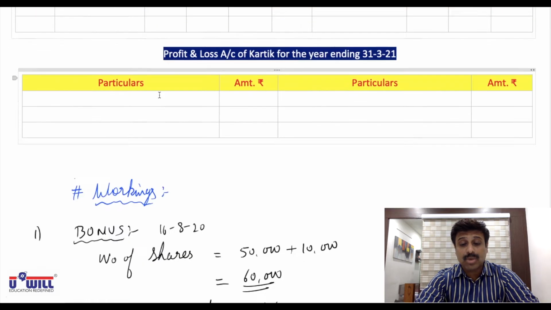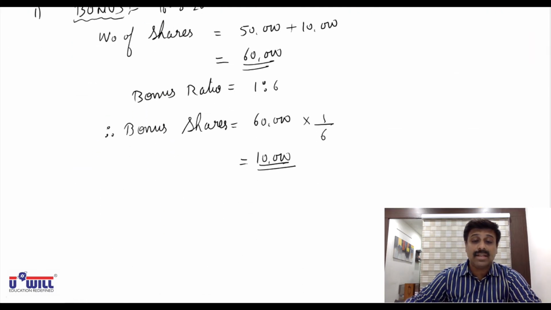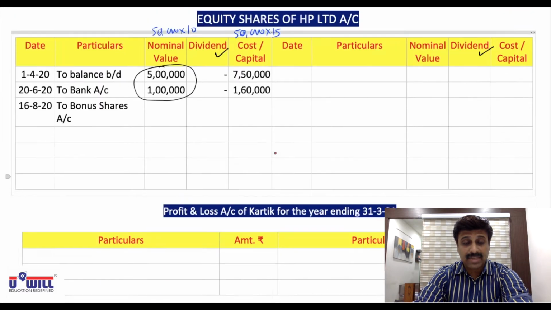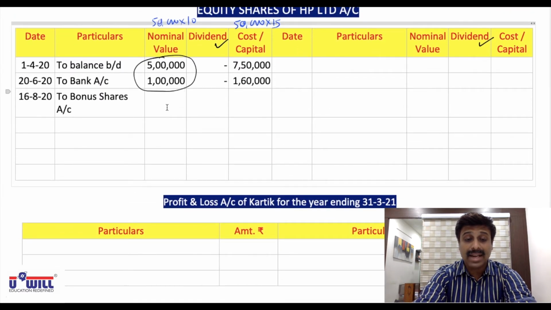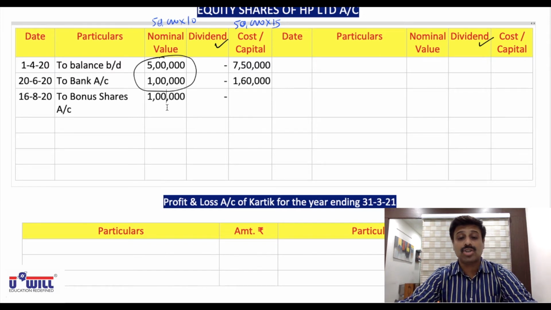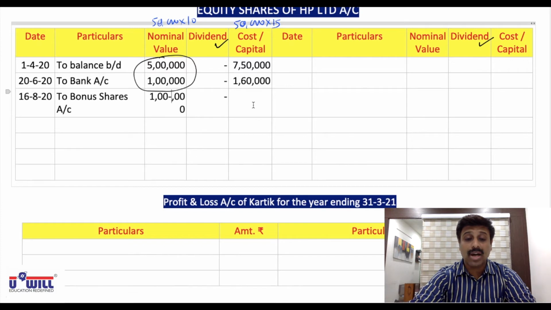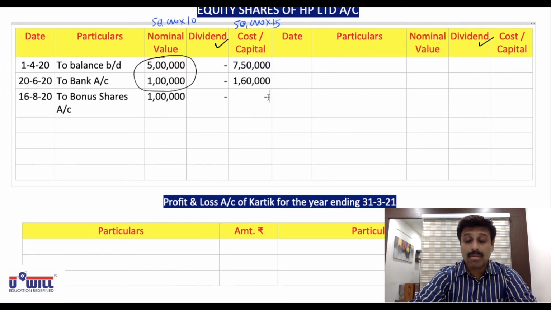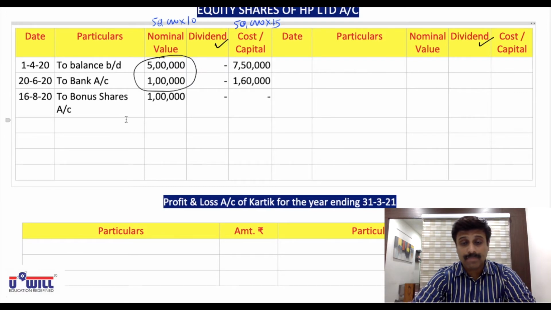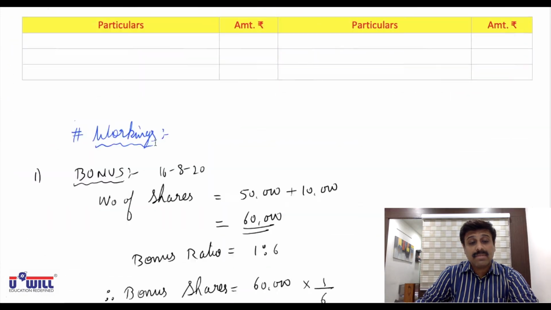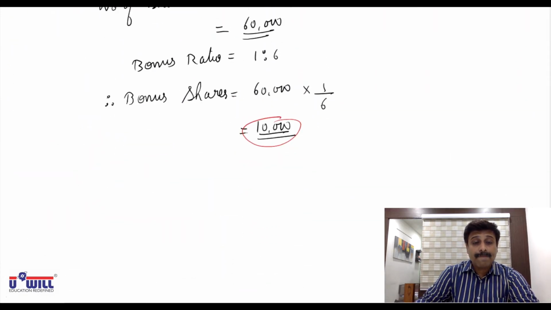Now 10,000 bonus shares means what will be the face value? 10,000 into 10, 1 lakh. No amount will come in the dividend column and no amount will come in the cost or capital column because you are not paying anything for the bonus shares. Next, rights issue 3:7. So next workings we will make for the rights issue. Working note 2 will be done for the rights issue.